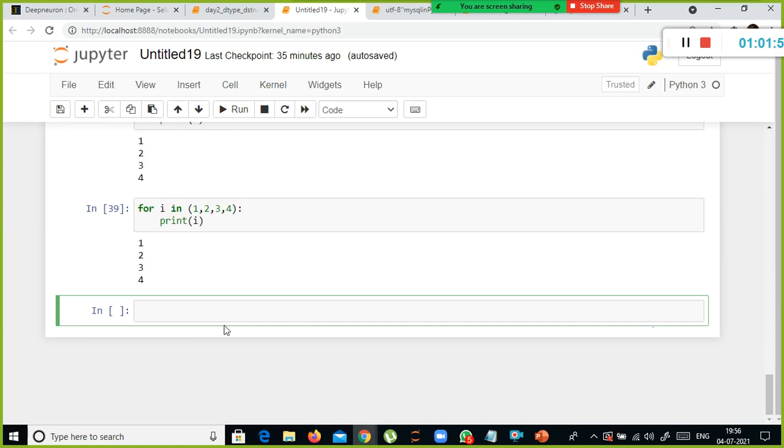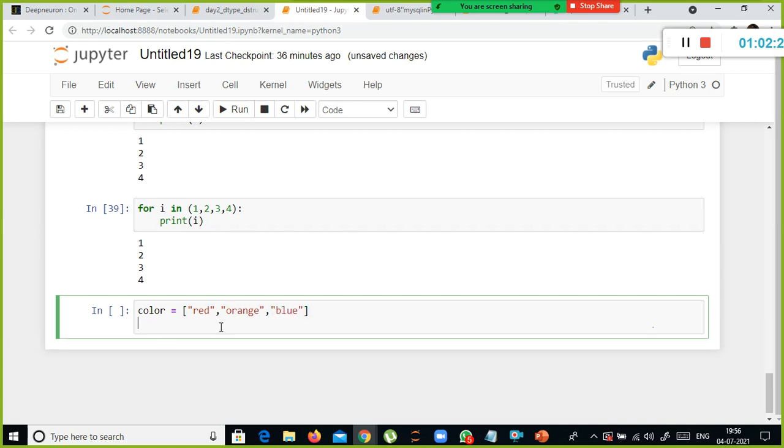Okay, you have something like color, right? So color is equivalent to red color, orange color, and then we have something called blue color, okay? And then we have something called some fruits.